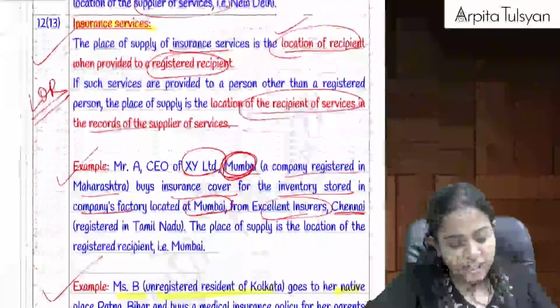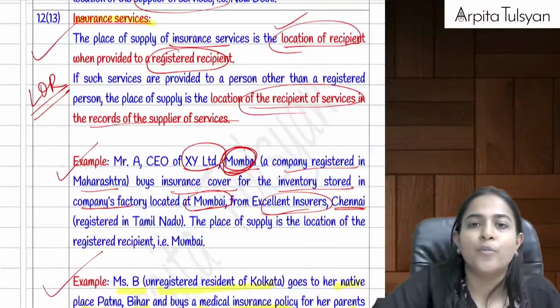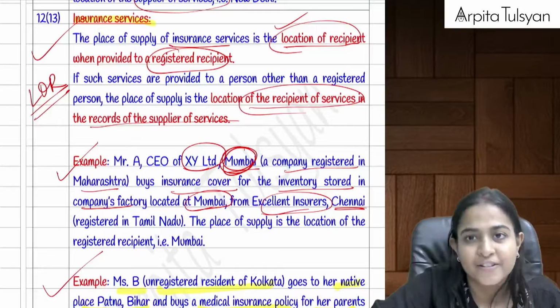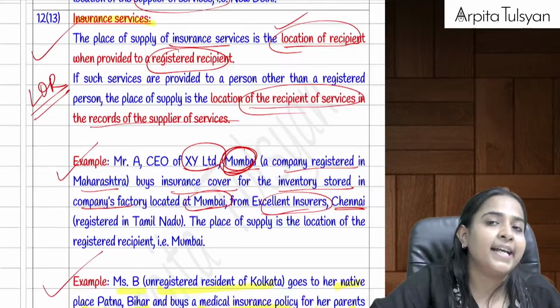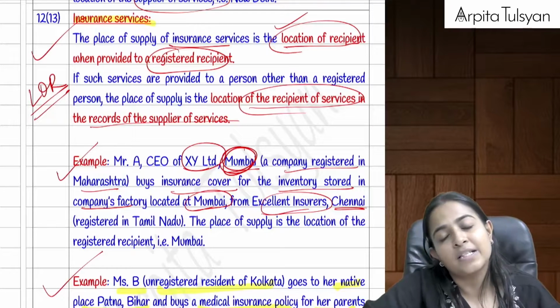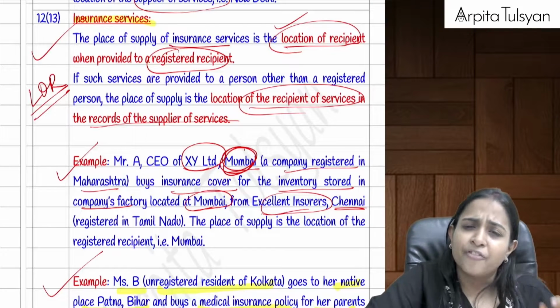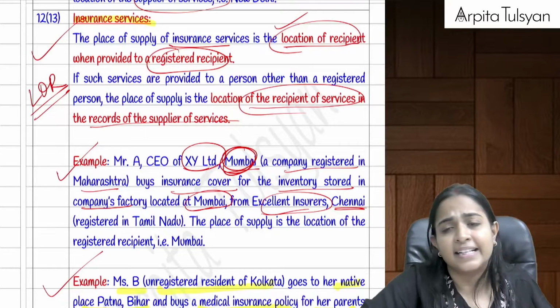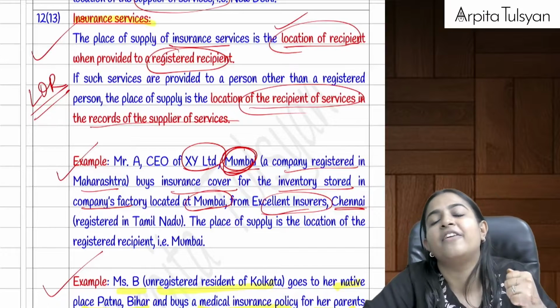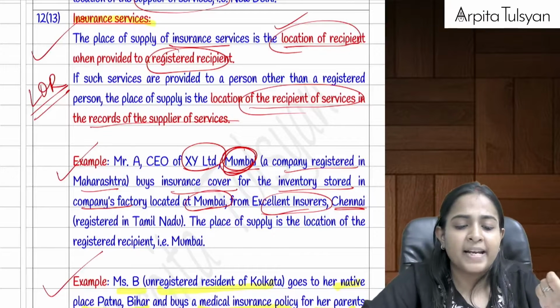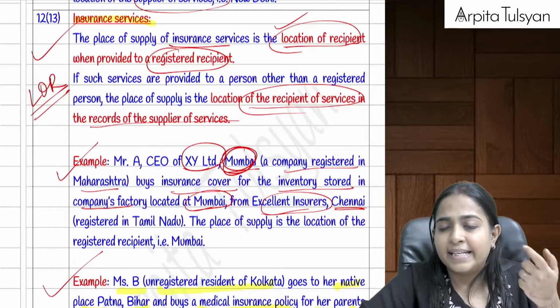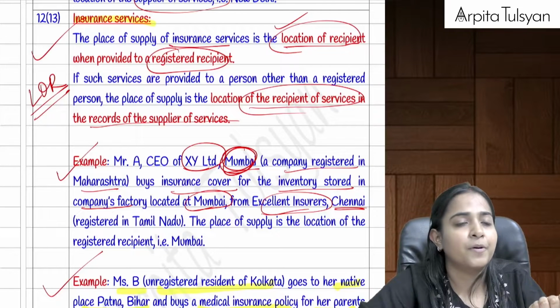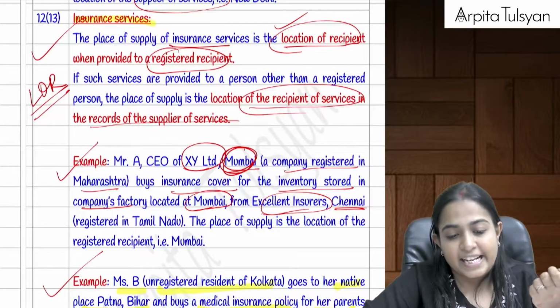Then after that, section 12(13), which talks about insurance services. Very, very important. What did I tell you? In case of insurance services, when the insurance company is providing us the service, it will take our address. So it is deemed that my address will always be available with the insurance company. So the place of supply, if the services have been given to a registered person, will be the location of recipient.